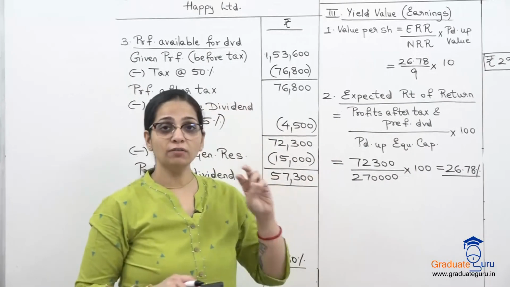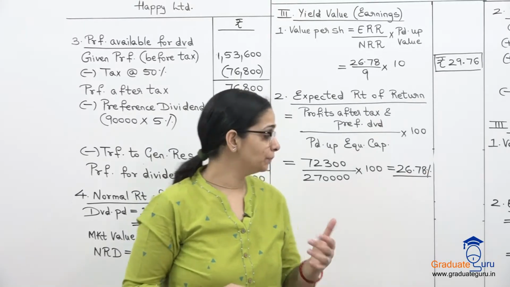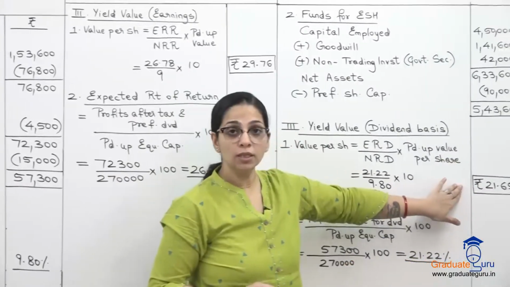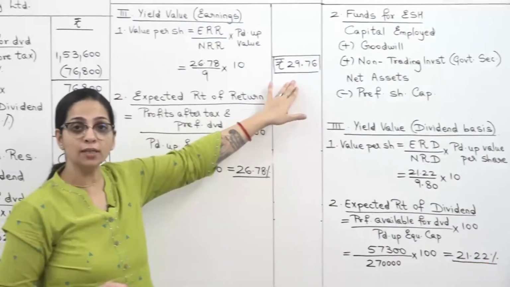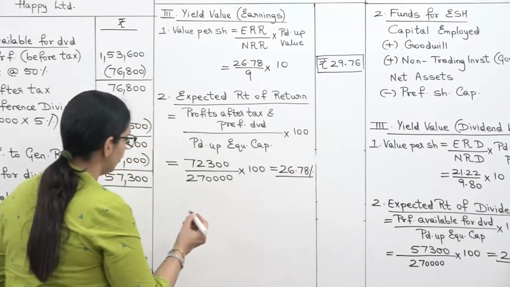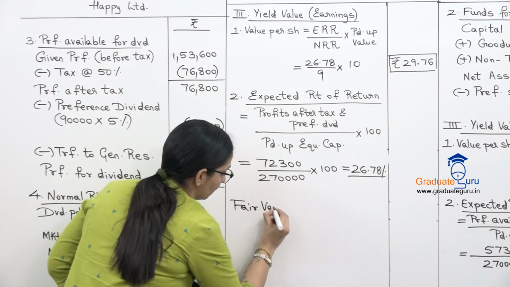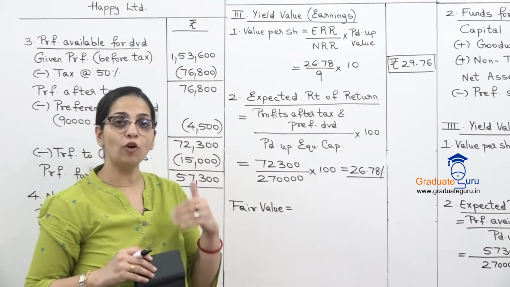So now we have our three values. The first value we got was 20.13. Second value we got over here 21.65, and the third value we have got is 29.76. So now I finally find my fair value. So fair value is nothing but the average of all the three values.